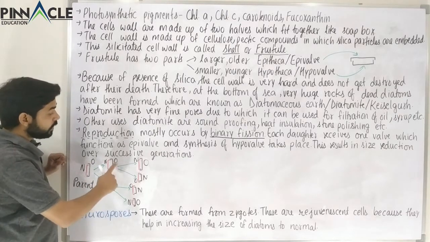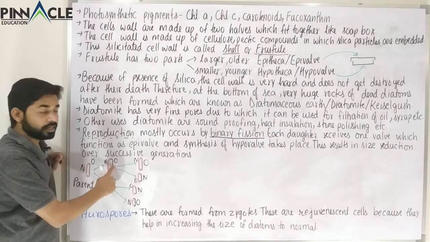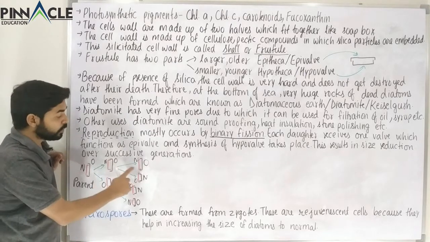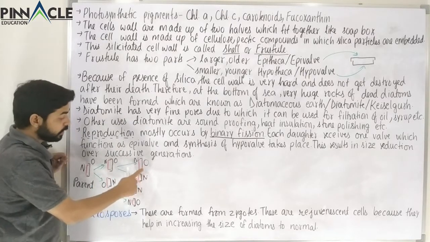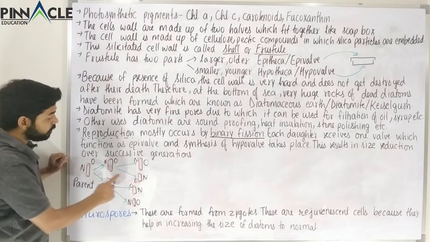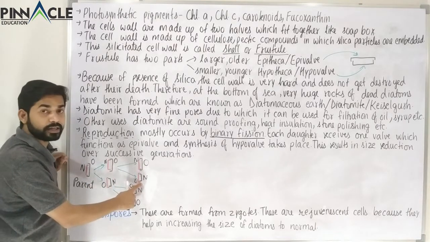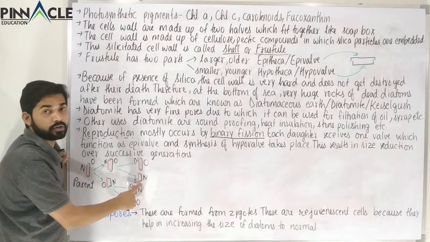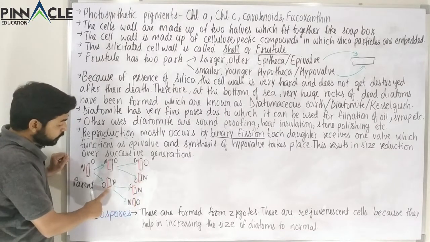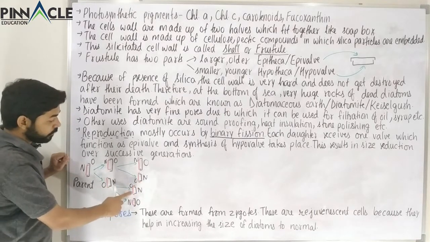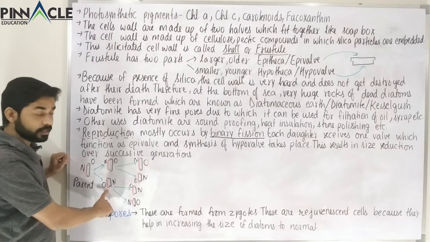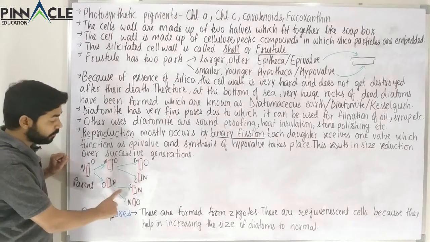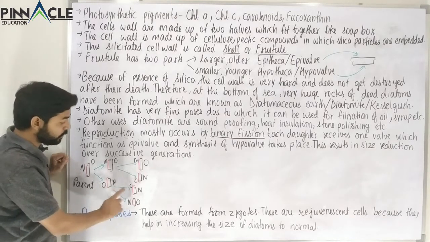Same goes for here. This daughter from this parent has received the epitheca, so no size reduction. This daughter has received the hypotheca of the parent, therefore it has undergone size reduction. Now here also this daughter has received the epitheca of the parent, so no size reduction from here to here.